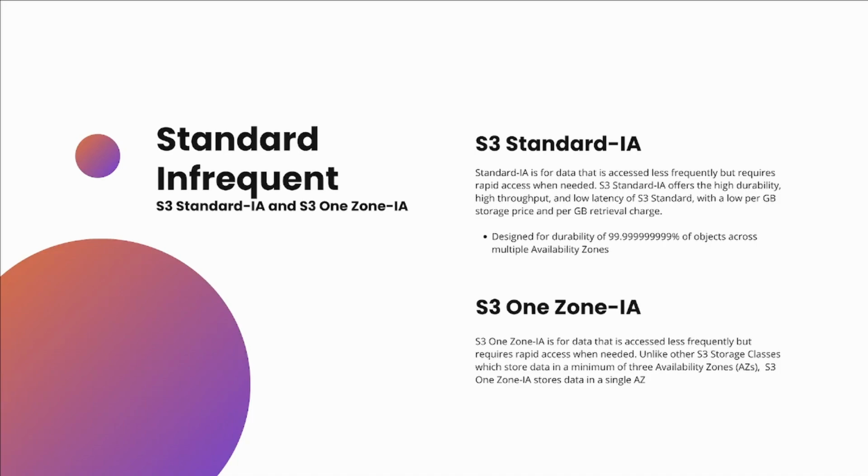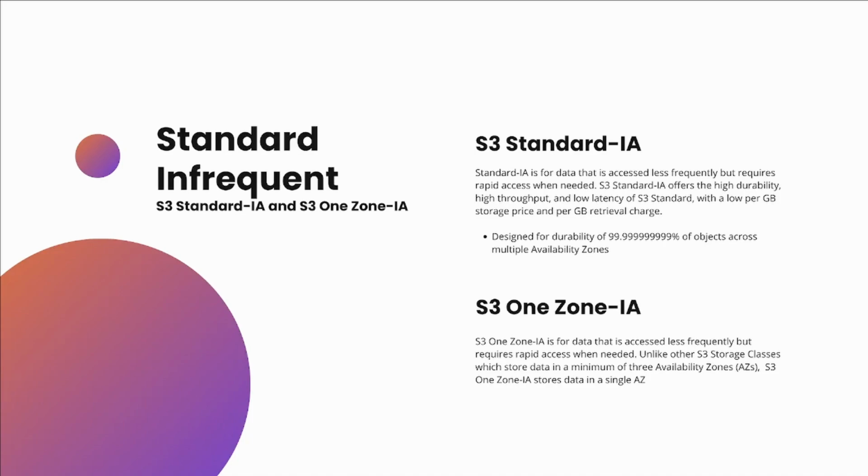It's resilient against events that may impact one or multiple availability zones because with Standard IA, your data is spread across multiple availability zones. So even if there's an issue in one or a couple, it's still accessible from other availability zones. If you need it infrequently, but you need it fast, this is perfect. And if you know that you need it and you want it to be resilient, this is perfect. Even if there's destruction or an issue in one availability zone, you don't have to be worried about it. It's going to be available on multiple availability zones.